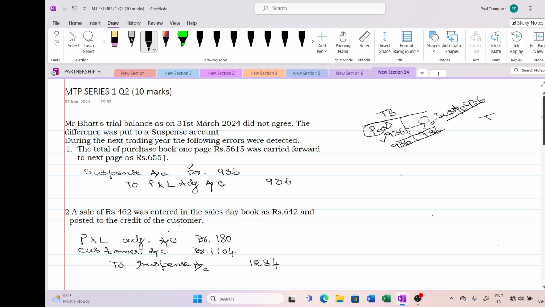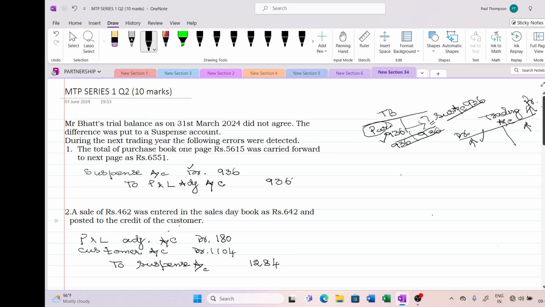You should also know that on the trading account, any increase on the debit side will reduce your profit, and any increase on the credit side will increase your profit. These are all things you should have in mind immediately. So there is an increase on this side, so the profit would have come down by that. So I am crediting the profit and loss adjustment account.